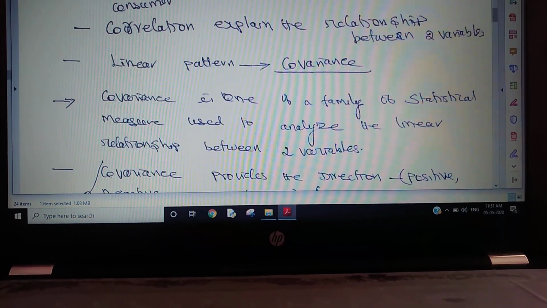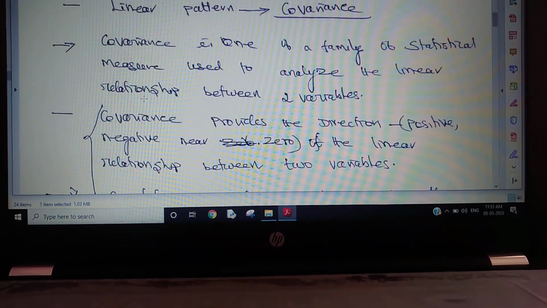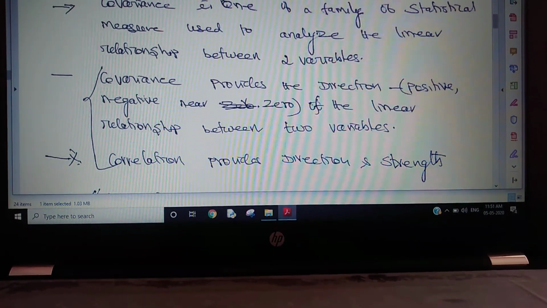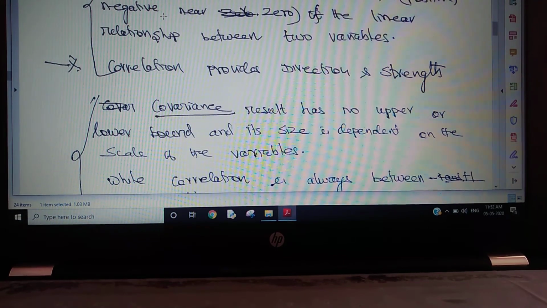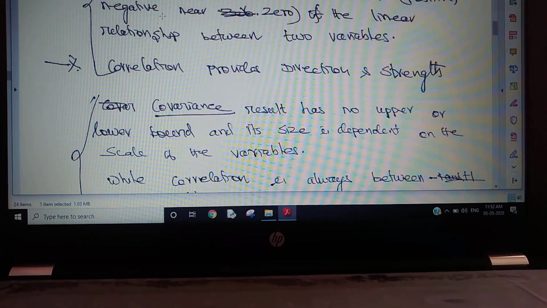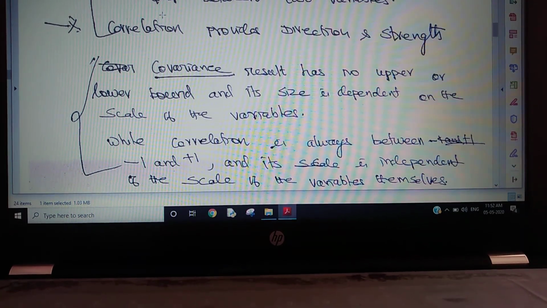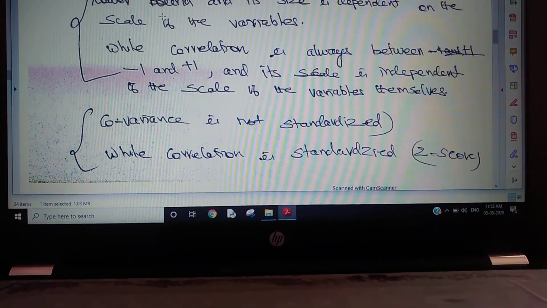Covariance is one of the family of statistical measures used to analyze the linear relationship between two variables. Covariance provides a direction, positive, negative or near zero, of the linear relationship between two variables. Correlation provides direction and strength. Covariance has no upper or lower bound and depends on the scale of the variables. Correlation is always between -1 and +1 and is independent of the scale of the variables themselves. Covariance is not standardized while correlation is standardized.